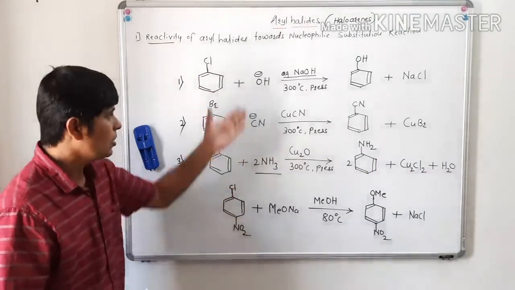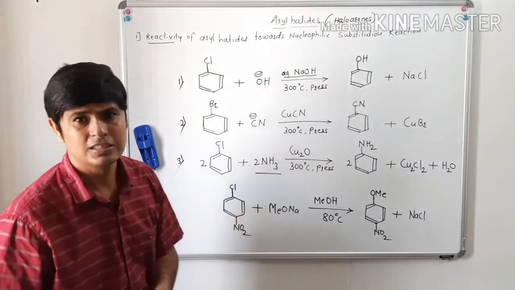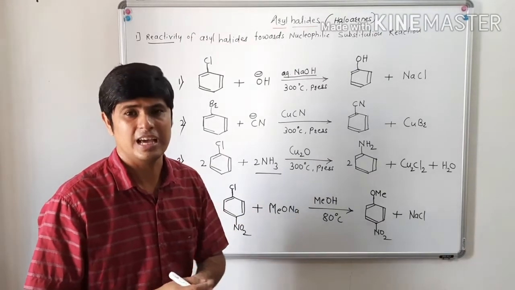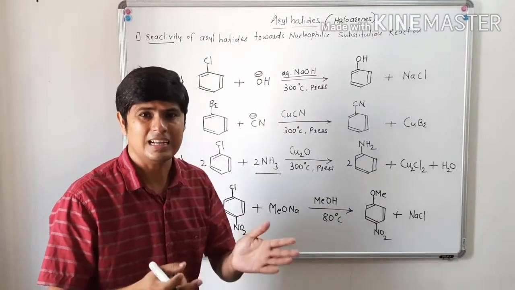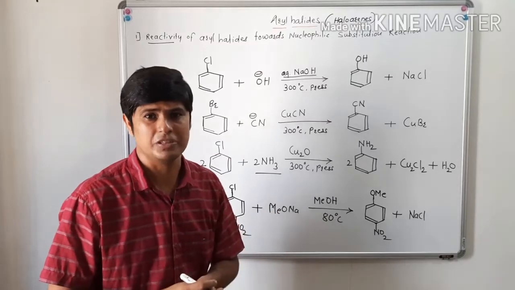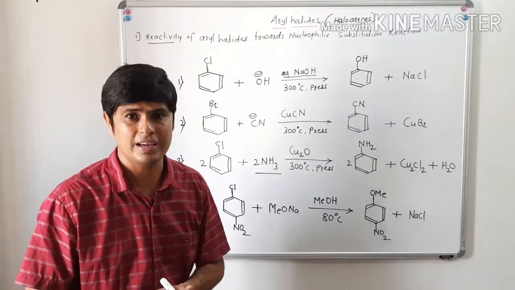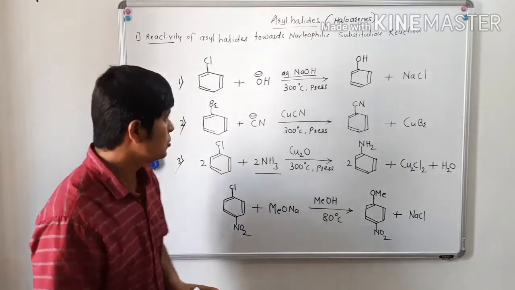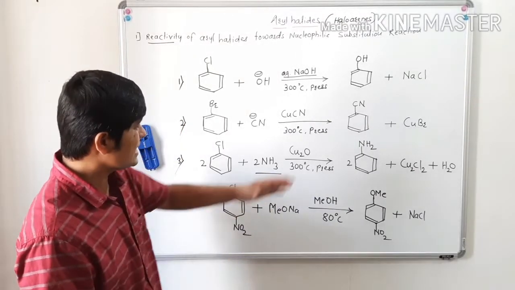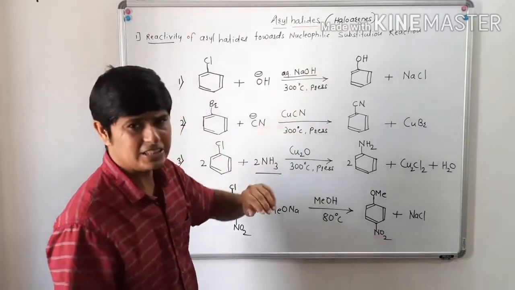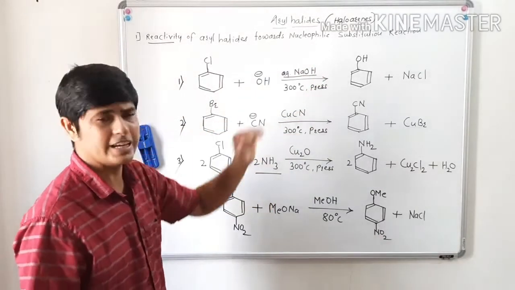So all these three reactions are not normal reactions. They take place at higher temperature and higher pressure. That means they require drastic condition. So we can say the first is a hydrolysis reaction, as hydrolysis is taking place.